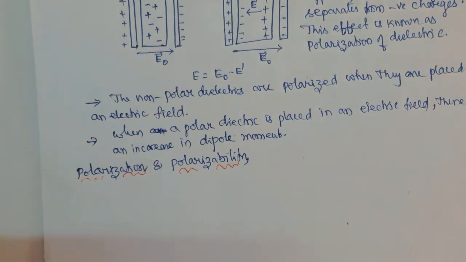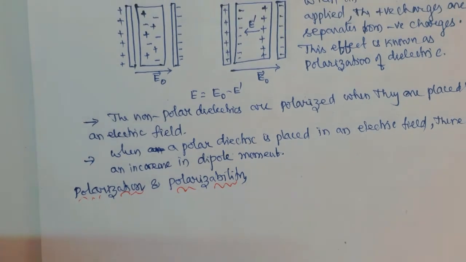Already we have discussed polarization. It is the separation of positive and negative charges when a dielectric is placed in an electric field. There you can observe the positive charges moved towards the negatively charged plate and the negative charges moved towards the positively charged plate, so that the polarization occurs.